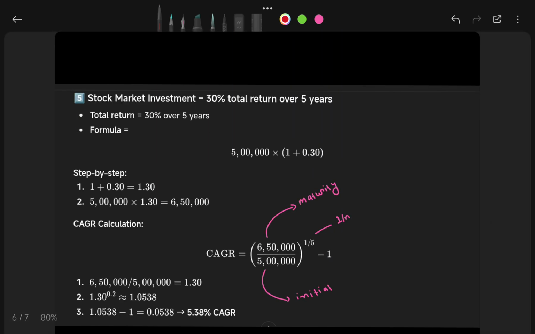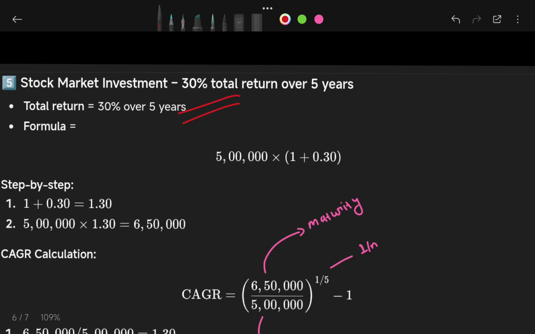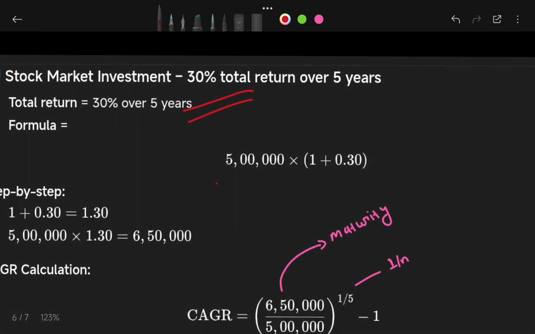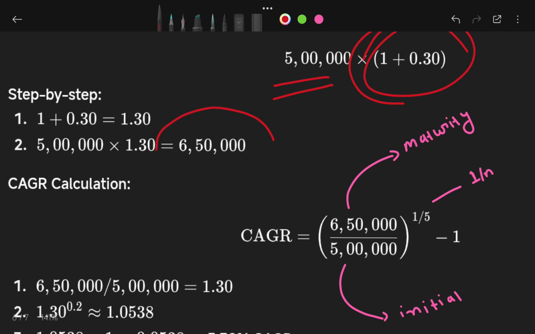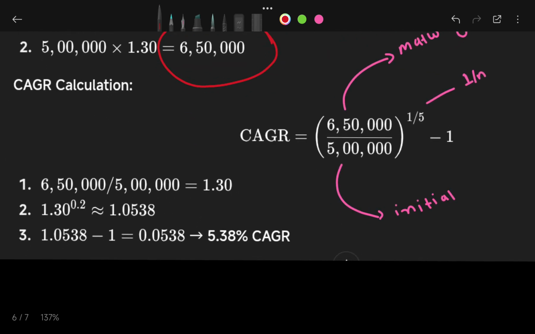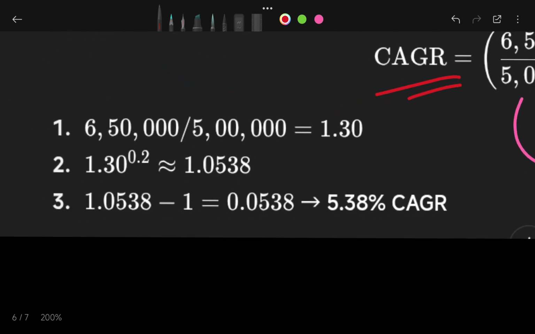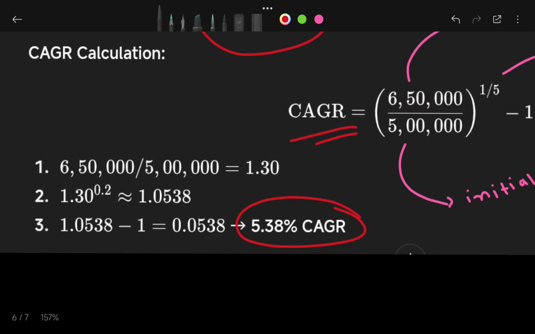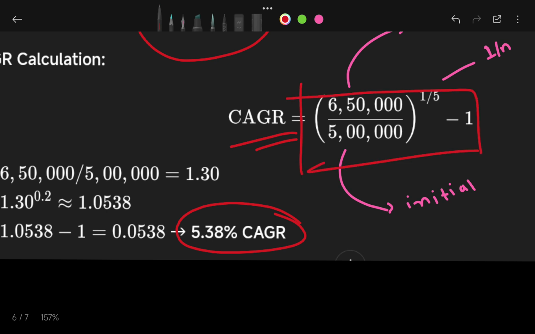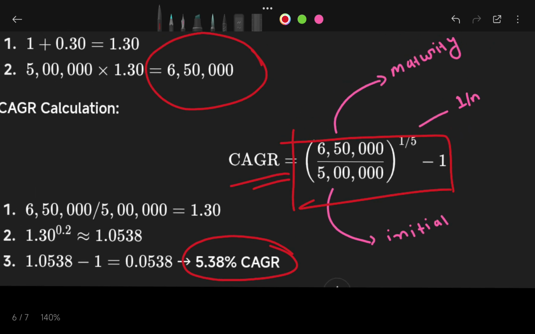And finally, in the stock market, this was our initial investment. At the 5 year mark, we are going to get 30% return. So by directly multiplying this factor, we get 6,50,000 as our maturity value, and by calculating CAGR, it comes to 5.38%. How do we calculate it? By simply applying this formula, where I divide the maturity value by the initial investment, raise it to the power of 1/n, and subtract 1, and this 1 acts as the effective rate of interest.